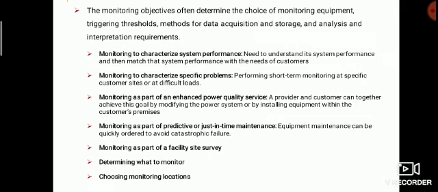Next one, monitoring as part of predictive or just-in-time maintenance. Power quality data gathered over time can be analyzed to provide information relating to specific equipment performance.